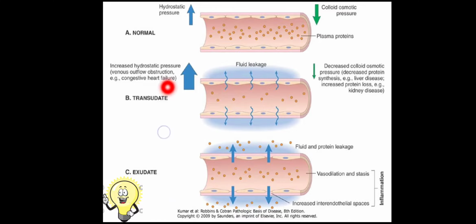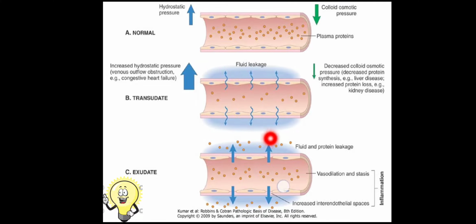In both exudate and transudate, there is increased fluid in the extravascular or interstitial space, but there is a difference. In a normal blood vessel, there are two opposing forces. The blood is exerting the hydrostatic pressure onto the walls of the blood vessel, while because of the plasma proteins inside the blood vessels, there is an opposing colloid osmotic pressure.